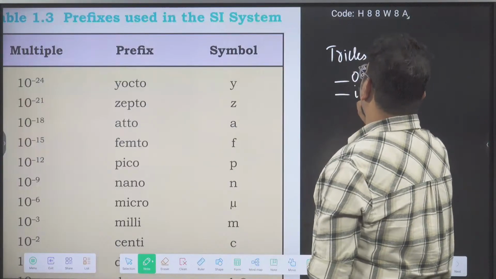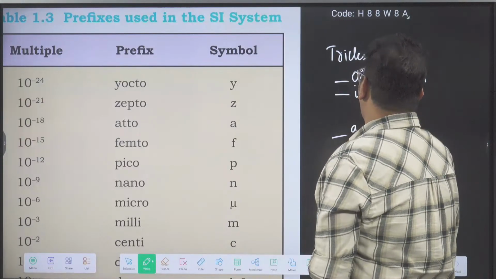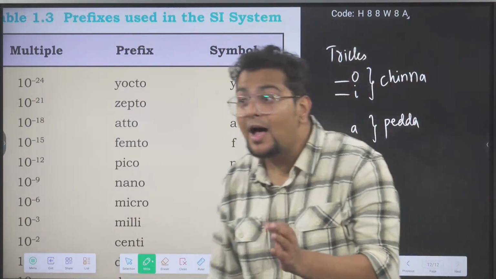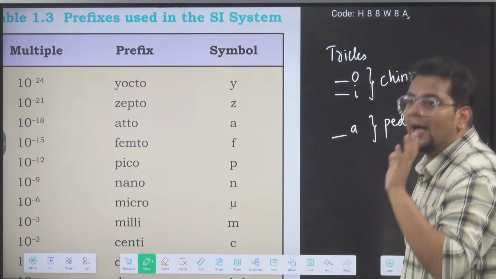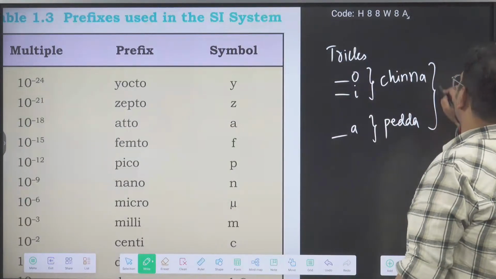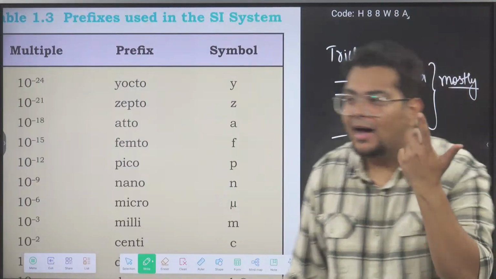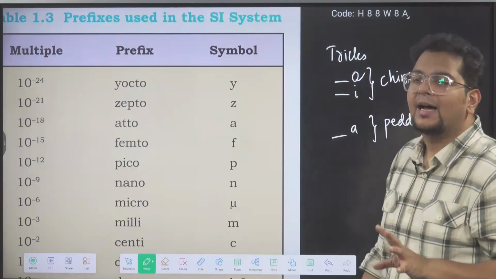Ending with O, ending with I, chinna. Ending with A, pidda, deca, pidda. Ending with O, ending with I, chinna. Mostly. This is mostly, not always, mostly.